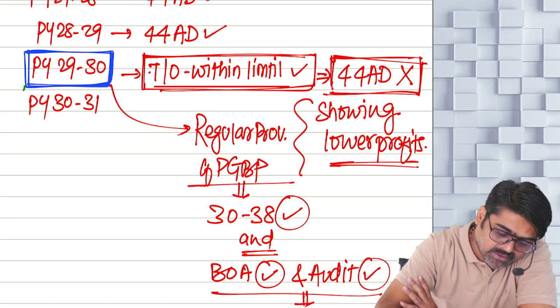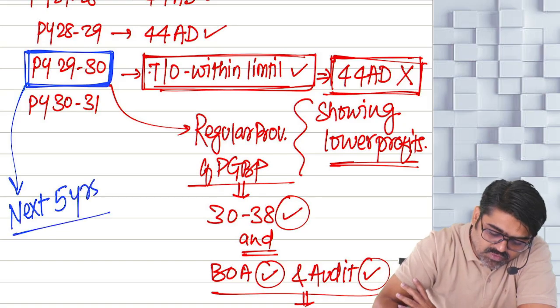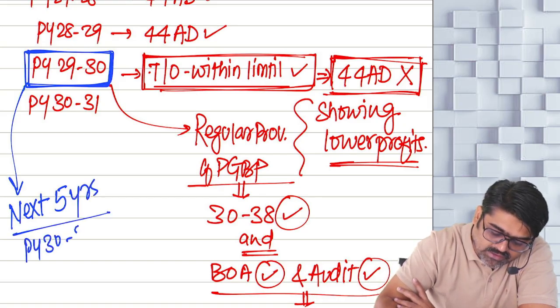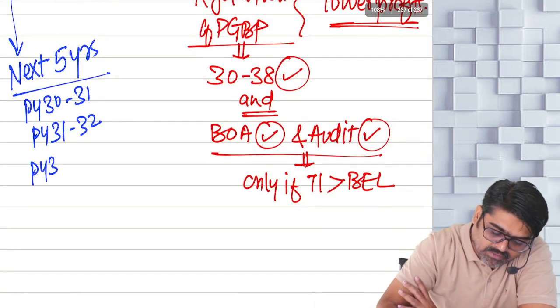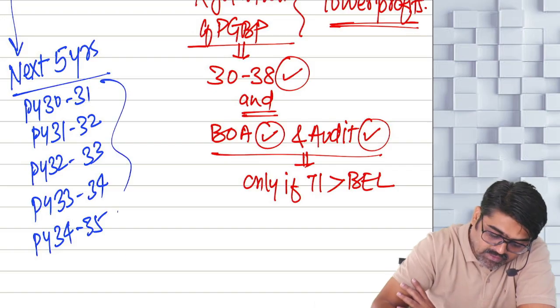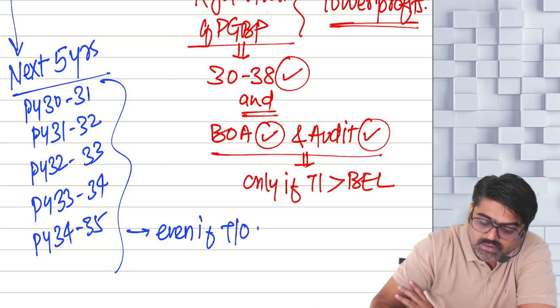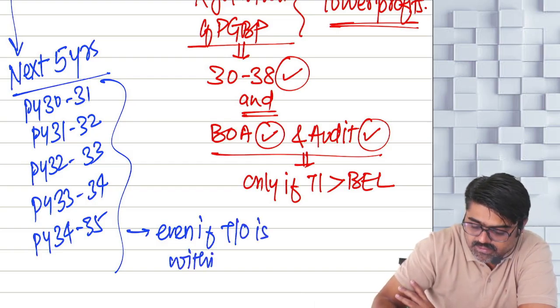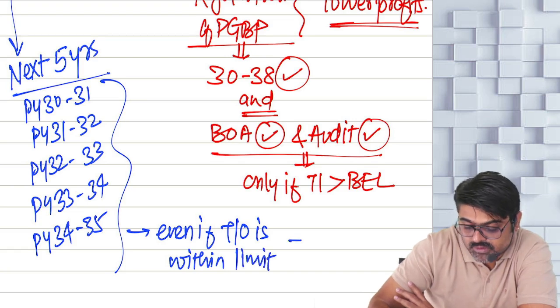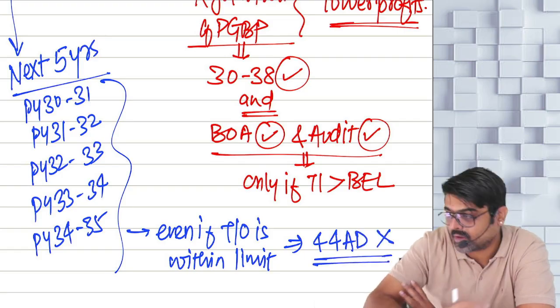Meaning, next 5 years means? Next 5 years means, sir, from this year, now you have to count next 5 years. Now, which are the next 5 years? Previous year 30-31, previous year 31-32, previous year 32-33, previous year 33-34, and previous year 34-35. Even if, what did I say? Even if turnover is within limit, now for these 5 years, you are not eligible for 44 AD. You cannot follow 44 AD.